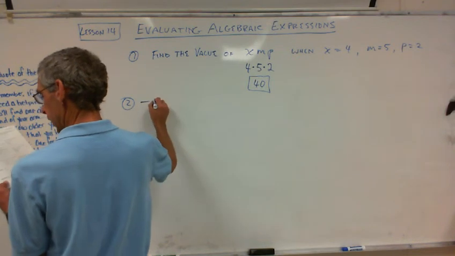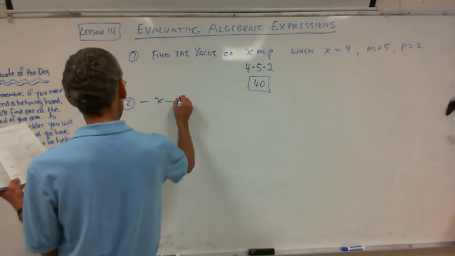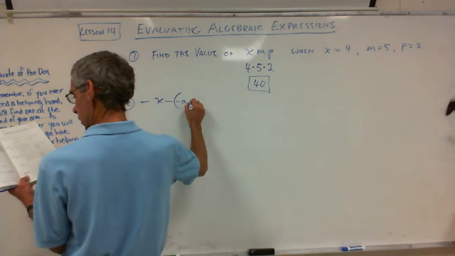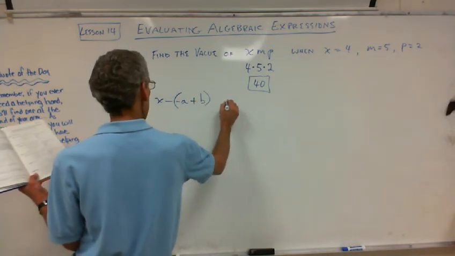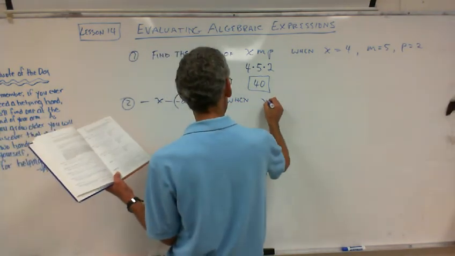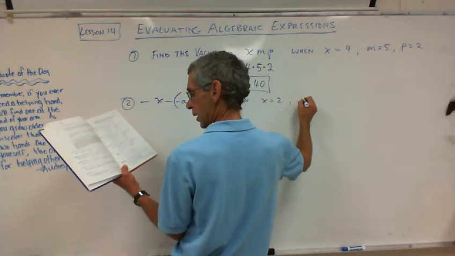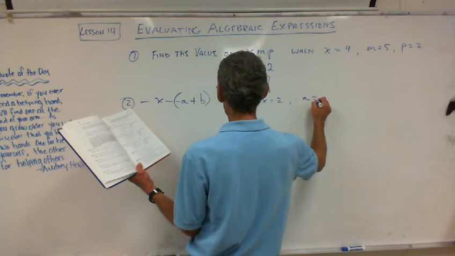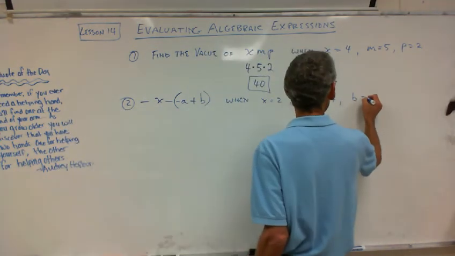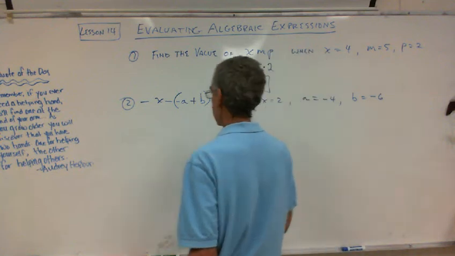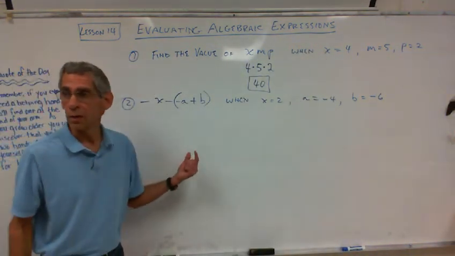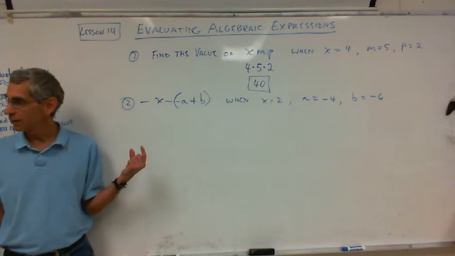So let's say minus x minus parenthesis minus a plus b, when x is equal to 2, a is equal to negative 4, and b is equal to negative 6. Okay? So this is where you have to be careful because there are negative signs.